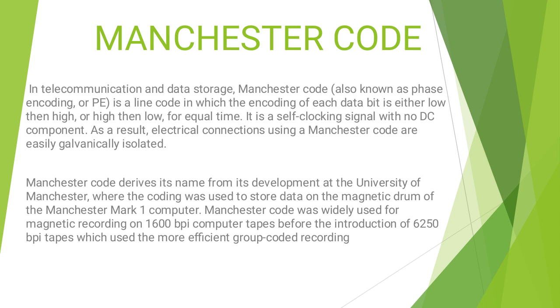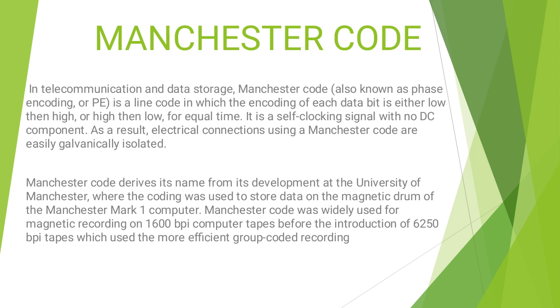Now BPI tapes means in the early olden days when computers were working based on vacuum tubes. In those days, these magnetic tapes were used to store information, and that information is stored as bits per inch. In that particular magnetic tape, how we can store the data in the form of bits per inch.